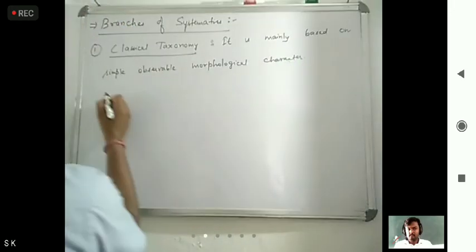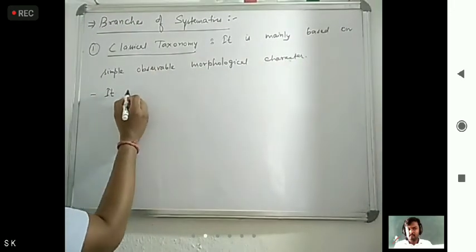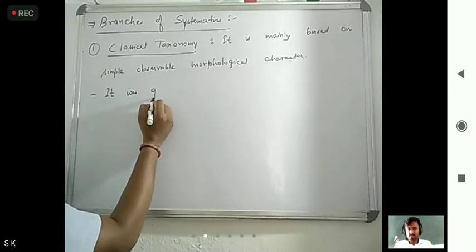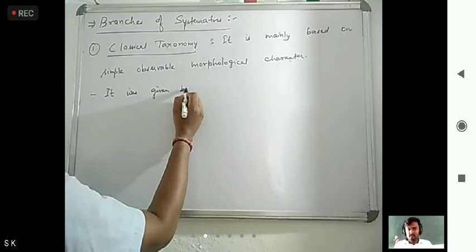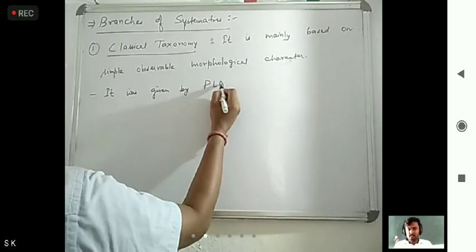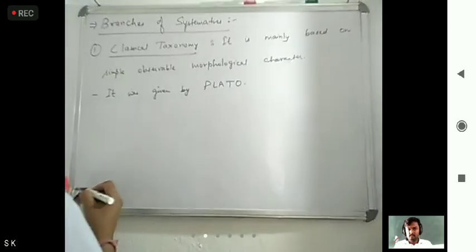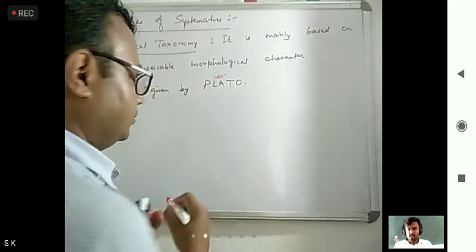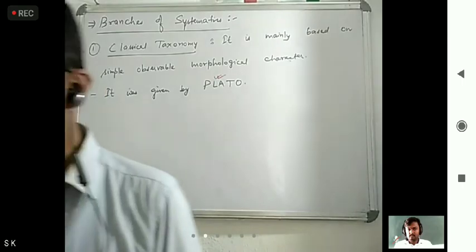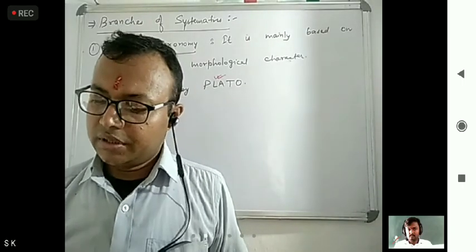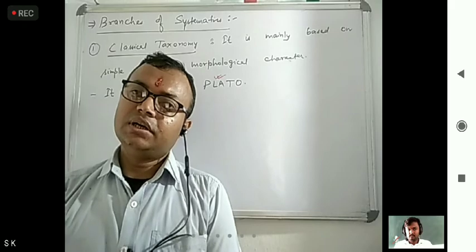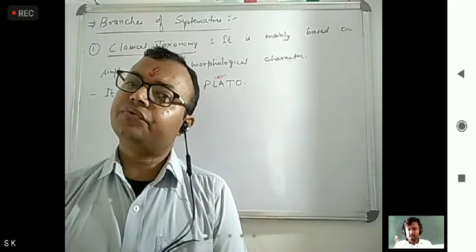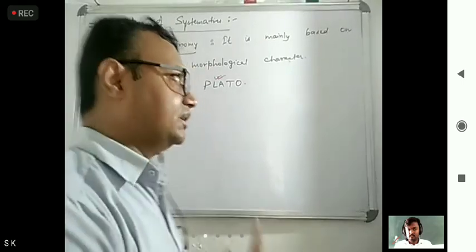Okay, and it was given by the scientist Plato. This classical taxonomy was given by what? Plato. Next came the classification that is the artificial system of classification under branches of systematics.